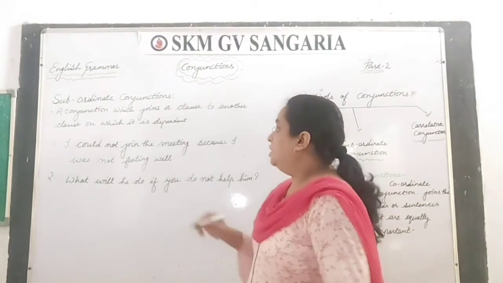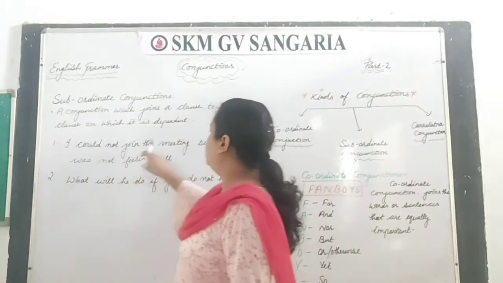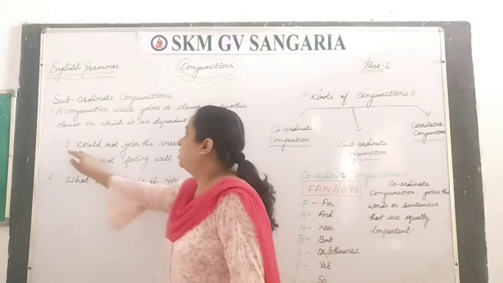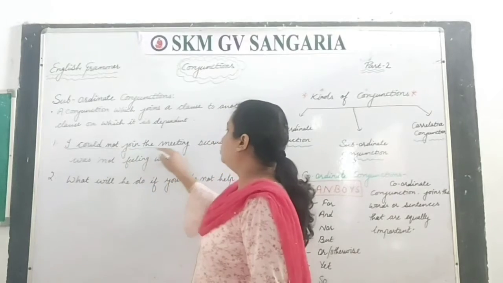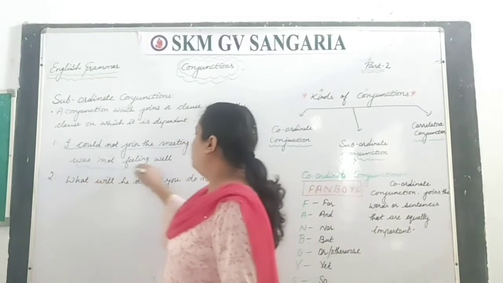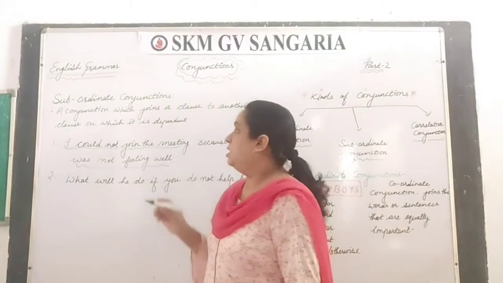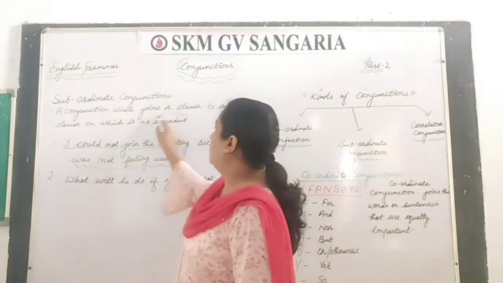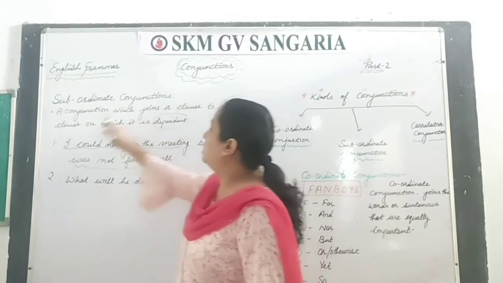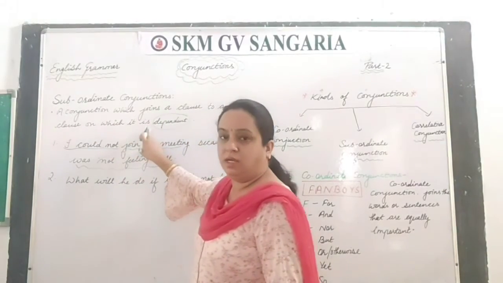So you need words to join those, and those words are called subordinate conjunctions, right? For example, I could not join the meeting because I was not feeling well. Your first clause is, I could not join the meeting, and the second is, I was not feeling well. One word I have used here is dependent: a conjunction which joins a clause to another clause on which it is dependent.